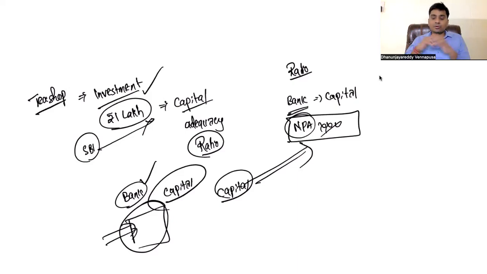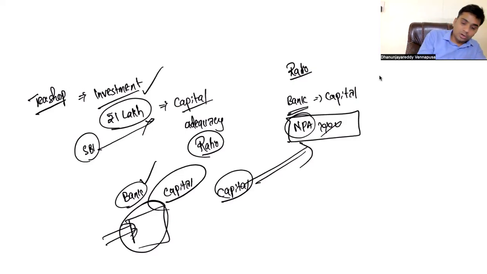So, I have given 1 lakh to a friend and he is not giving it back. My condition should not be worse. Even if he doesn't return it, I should have some buffer or some extra reserve. That is called capital adequacy ratio. Maintain your capital adequately to meet your risks. What is a risk? Risk is something associated with failure of payment or non-repayment. So capital adequacy ratio means the adequate capital has to be maintained to ensure that the risks are covered. This is called capital adequacy ratio.